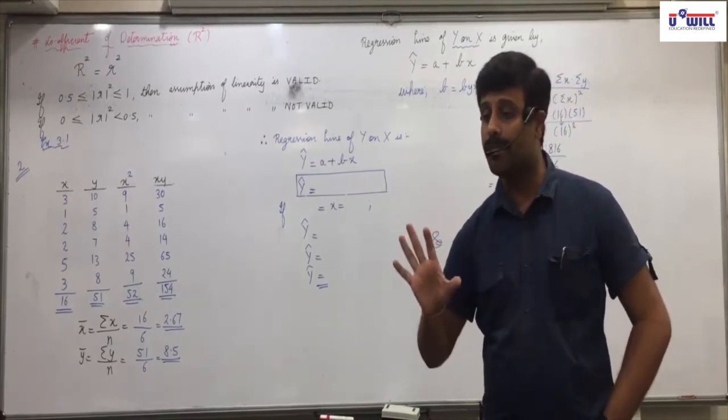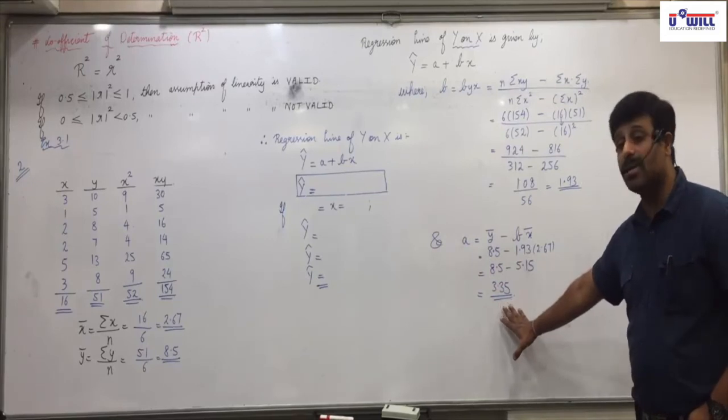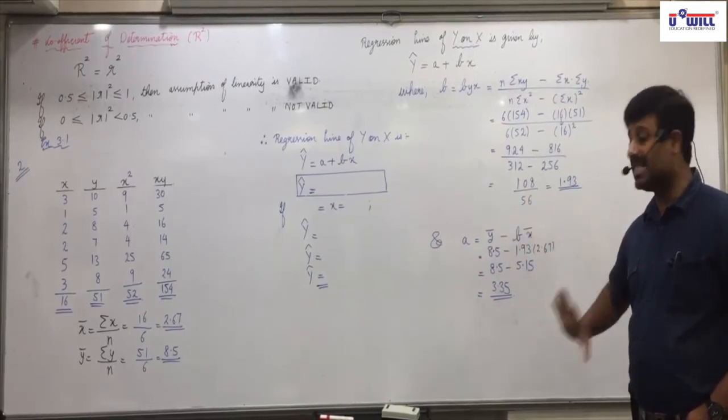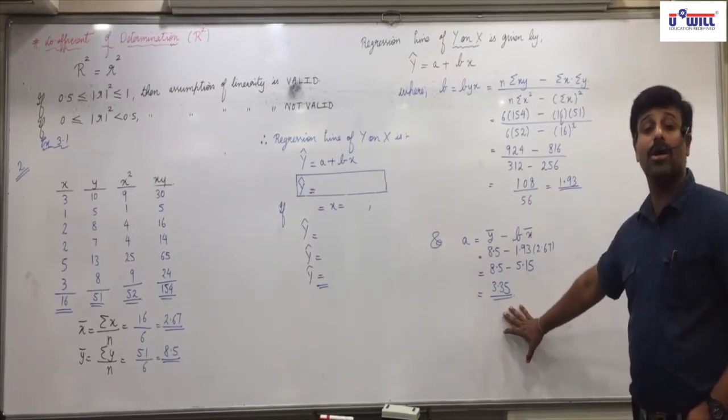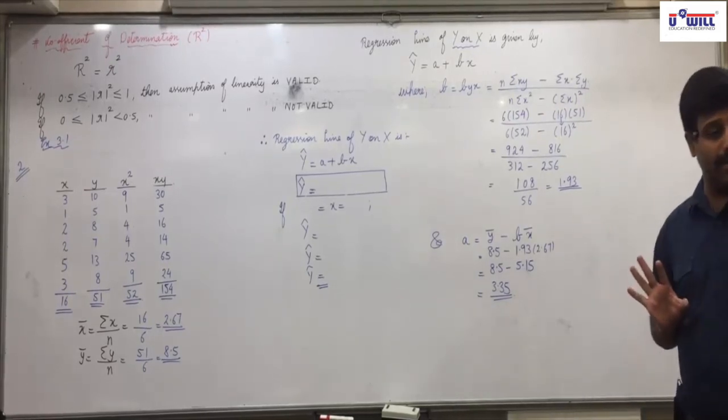It will not work. So even if you don't use the car, the minimum annual maintenance cost is going to come to 3.35 thousand rupees. There is a value which does not depend on x, which does not depend on the use of the car. Is everyone clear with this?